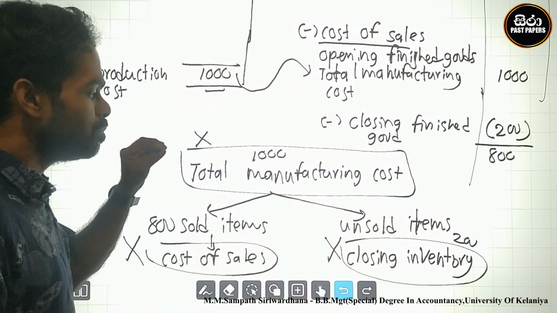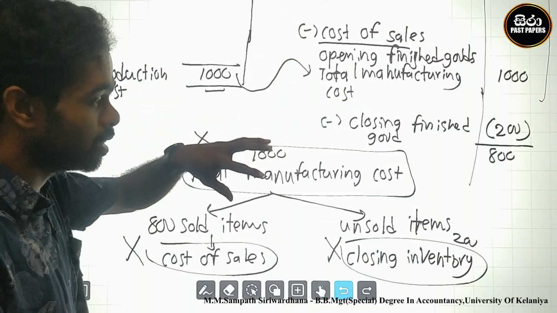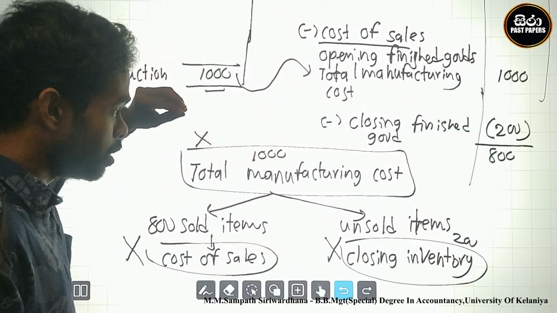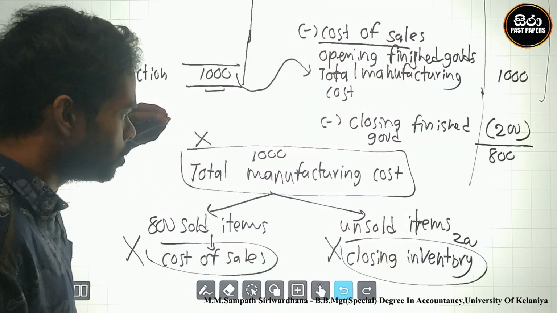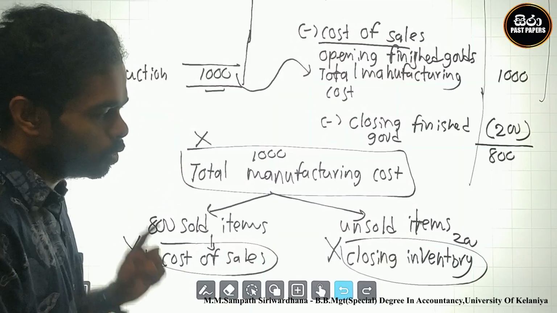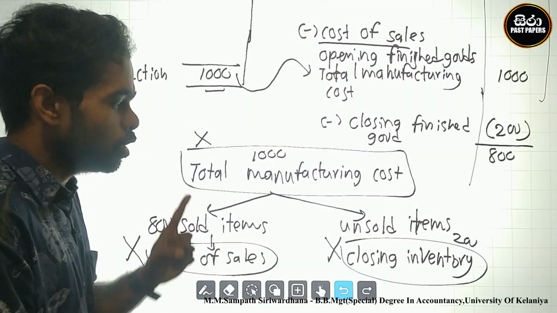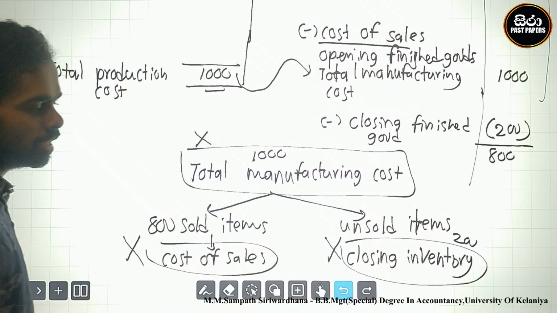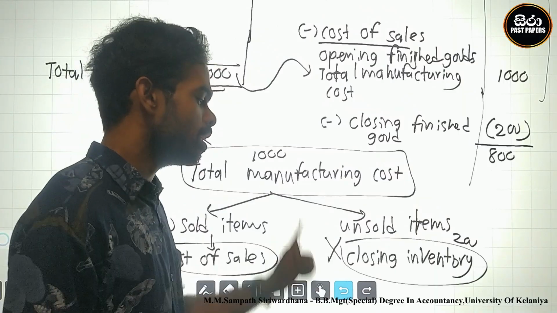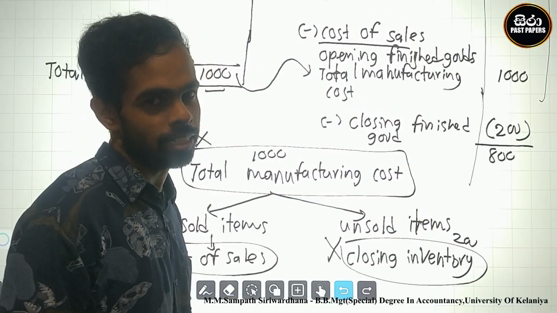Therefore, at the preparation of the financial statements, there is an error about the total manufacturing cost. You should be adjusting two types of items. What are they? Cost of sale should be adjusted, and closing inventory should be adjusted.